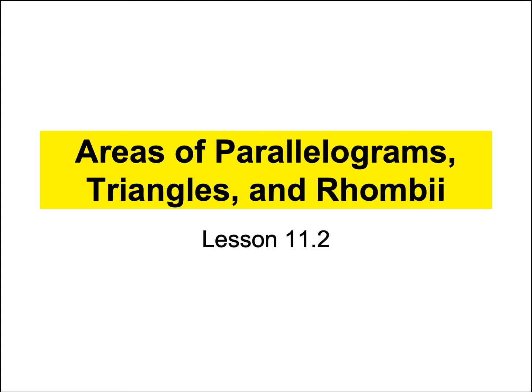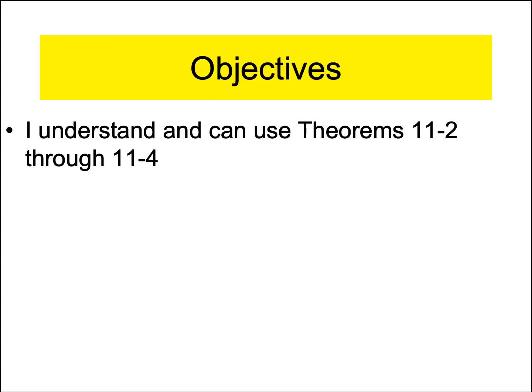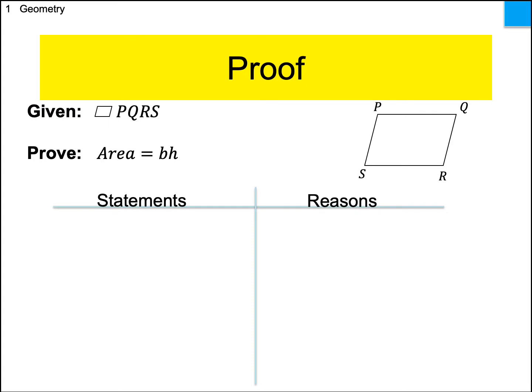I will just say straight up, these proofs are messy, complicated, and long, but they certainly do finally prove to you why the formulas for parallelograms and triangles and rhombi are as such. You don't have a formula for a rhombus, so this will be the first one you've ever gotten for that. All right, so it's just a couple theorems, two of them, and let's just go ahead and do one.